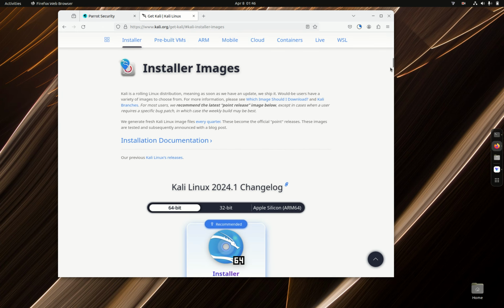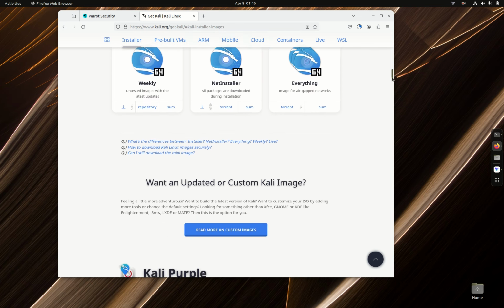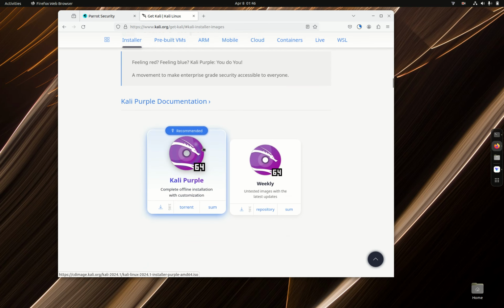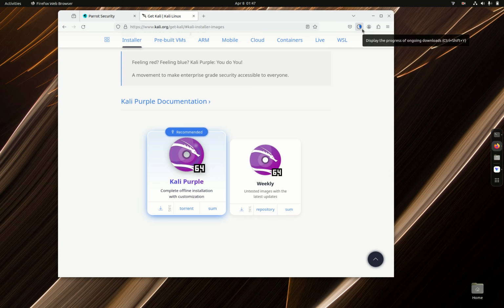You can also install Kali Purple, which is under installer instead of virtual machine ISO. You can download that and install that in VirtualBox, but we're not going to do that just now. I'm going to wait till Parrot Security has downloaded, and then I'll show you that process.